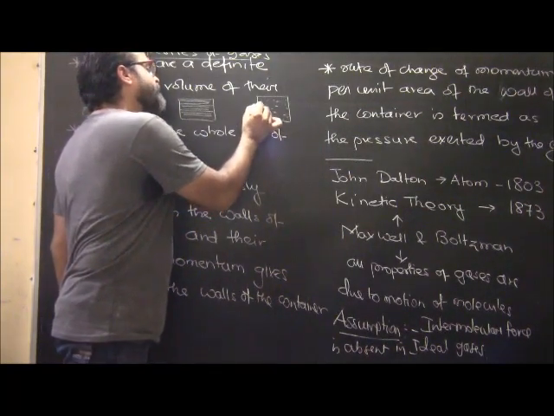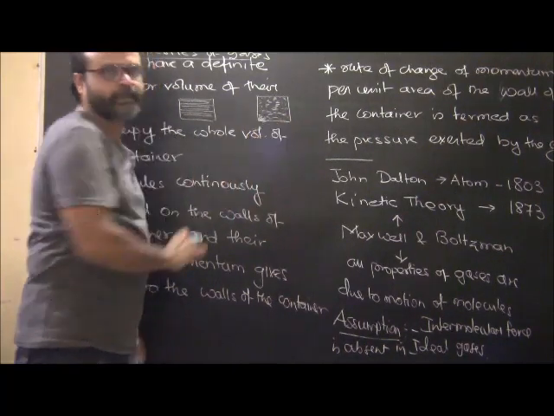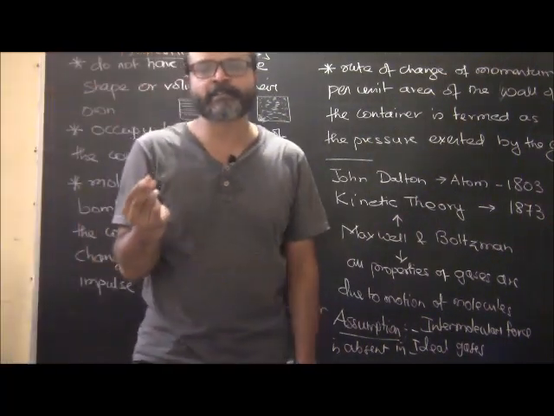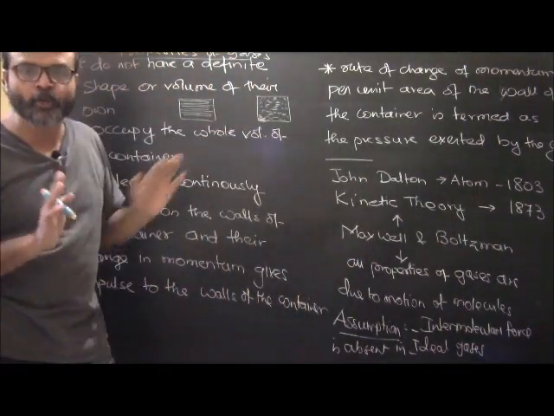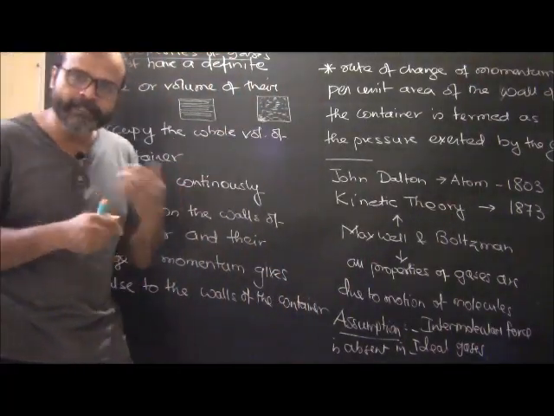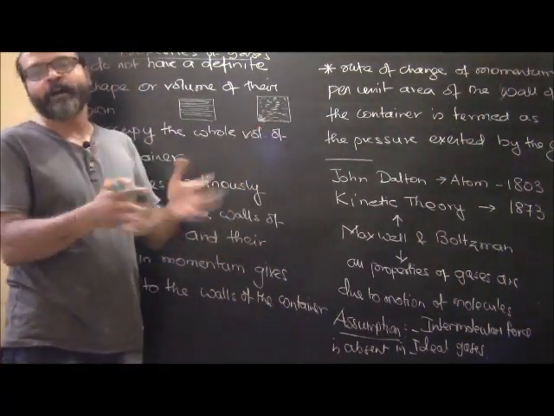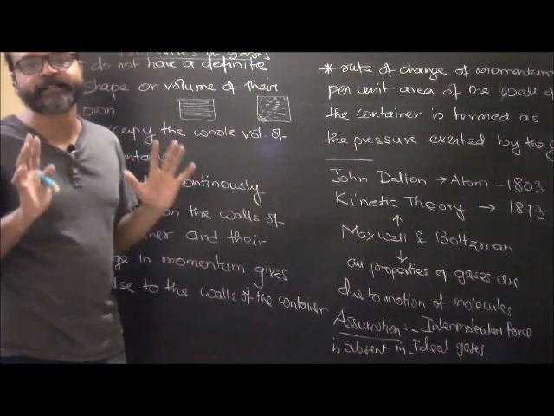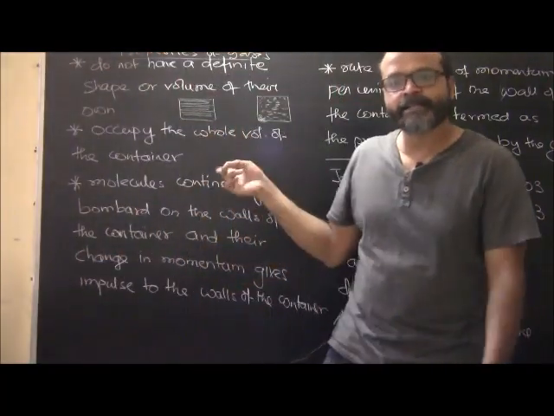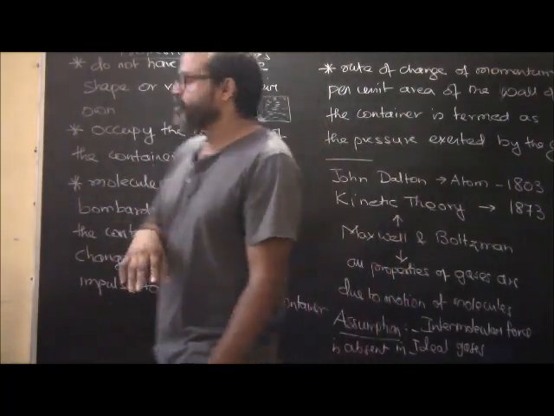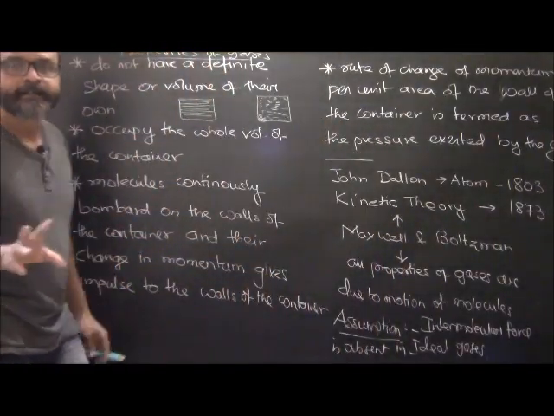No matter how many I burn, the gas will fill up the container. Even if it is a very small amount of gas, it will still fill the entire enclosed container. If you increase the amount of gas, it will still fill it completely. So the entire enclosed container is filled by a gas, which basically means that they occupy the whole volume of the container.